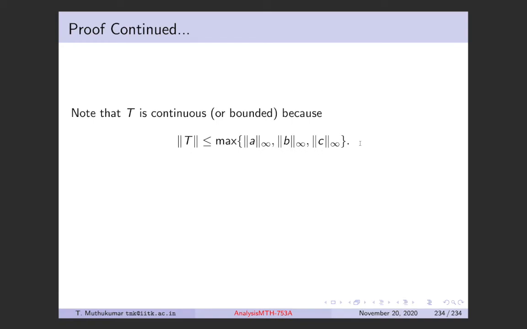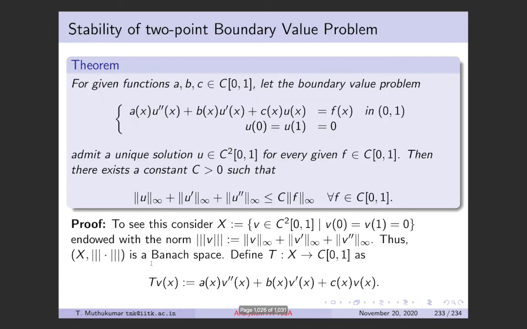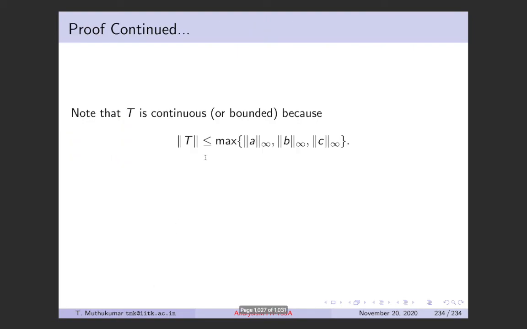What will remain is this triple norm of V, which is what we want to show. So this will happen for all V in X, which basically means that the norm of T is less than or equal to the maximum of these coefficient norms. Okay, that's a simple thing from here.